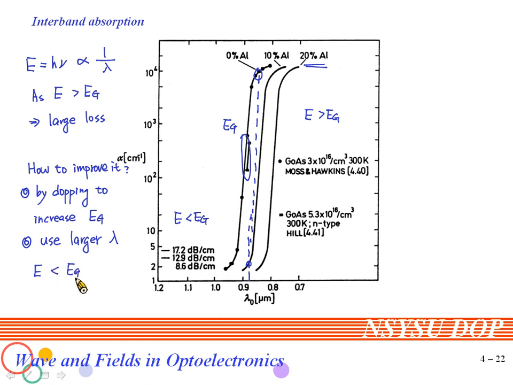For example, if you operate the wavelength at 0.9 with no doping, you will have larger absorption loss. But if you move the wavelength to 1.1 micrometer here, then the loss will be highly reduced because the input energy is smaller than Eg. So these are the two ways to improve the waveguide loss from absorption.